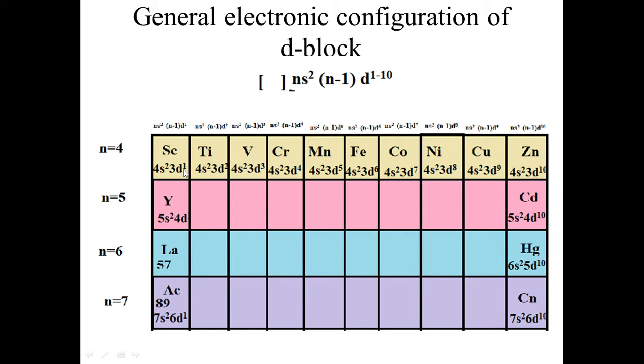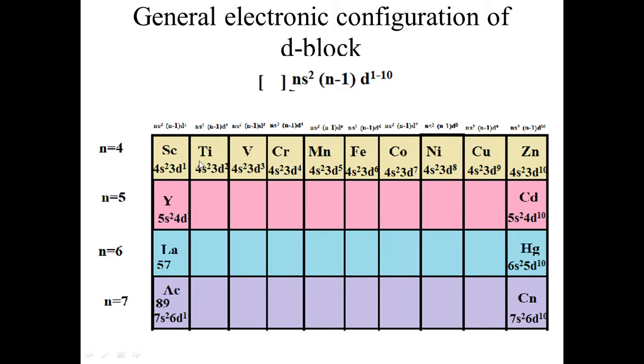That means the last electron is filled inside the d subshell. Any element of the complete d block is the same in its filling of electrons: the last electron is always filled inside the d subshell. For example, 4s2 3d7 means the last electron is again filled inside the 3d subshell.